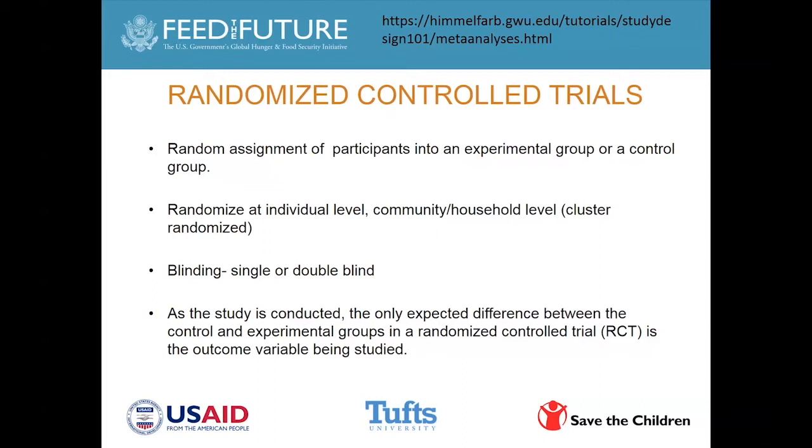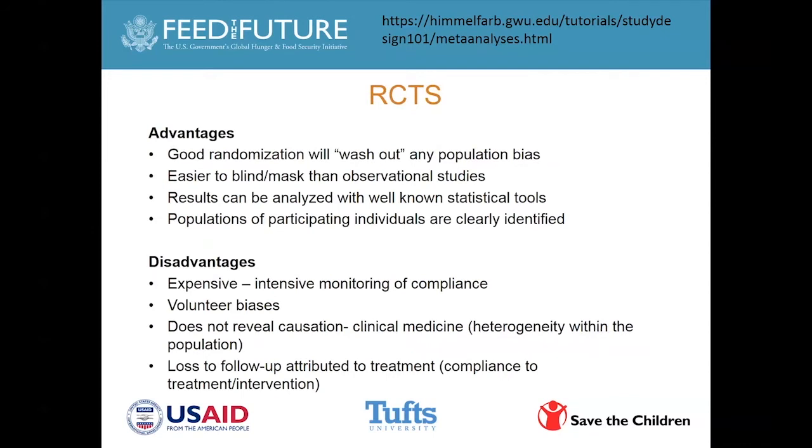And again, there are advantages. This is one of the biggest advantages, considered the gold standard in nutrition research, because if you randomly assign individuals, communities, or groups to receiving treatment A versus treatment B, you will have very little confounding. You will have very little effect of other variables outside your intervention variable. The disadvantages are it's an extremely expensive study to do. Most randomized studies require intensive monitoring of compliance. And there could be volunteer biases because people who agree to participate in the study might actually be interested in the study, and that creates a bias.